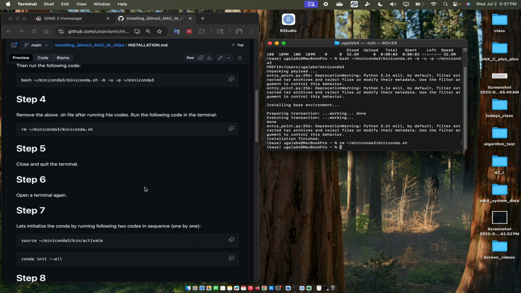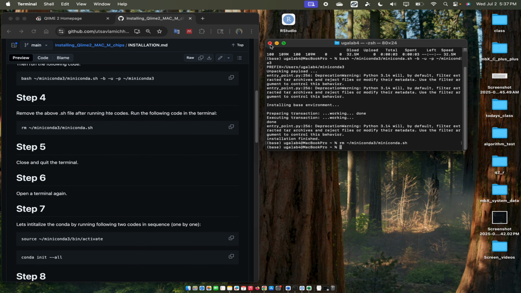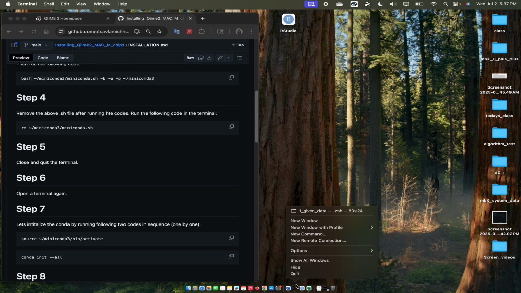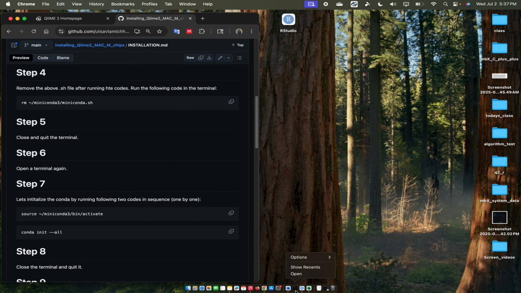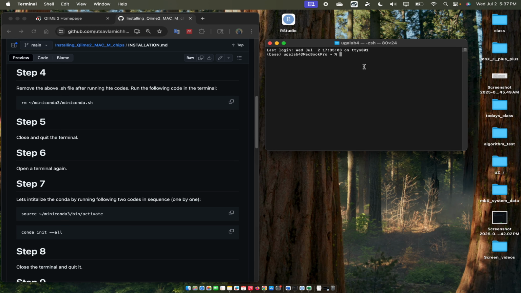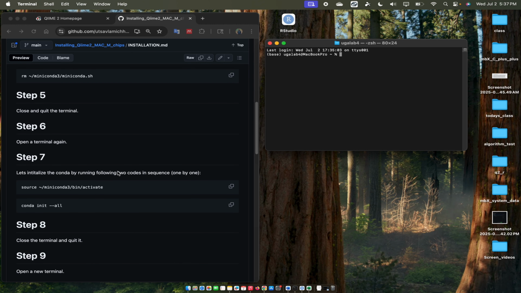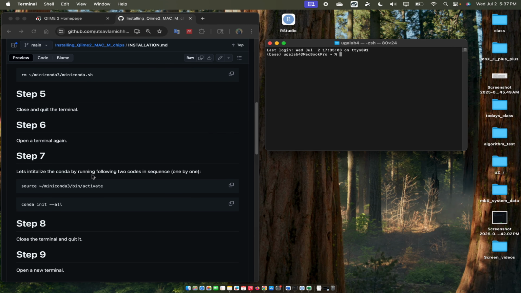Now we can move to step 4, which is removing that script to free some space. So we remove that. Step 5 is to close the terminal and quit it. Alright. Step 6 is to open a terminal, and then we initialize the Conda environment, the Miniconda that we just installed. To do that, step 7 is to copy this code and run it.